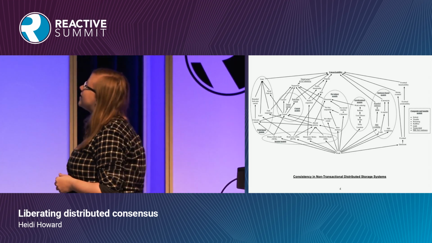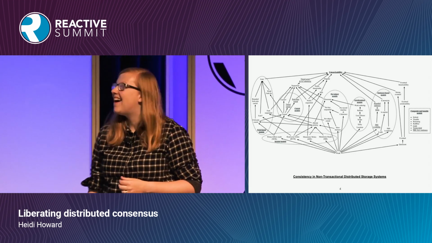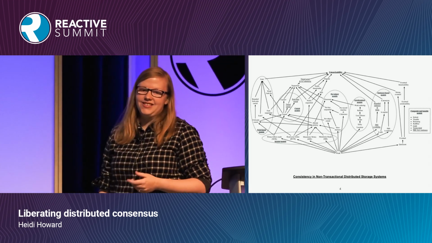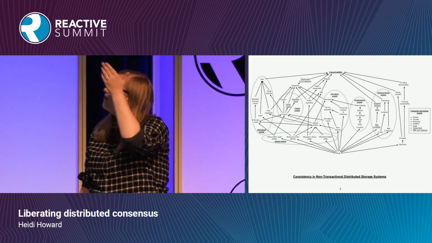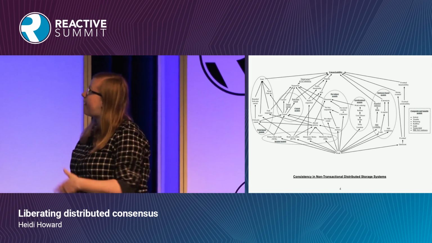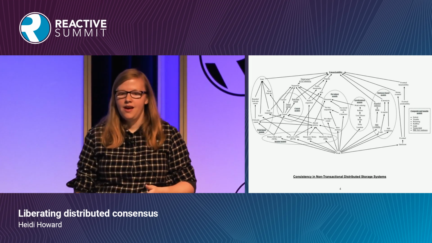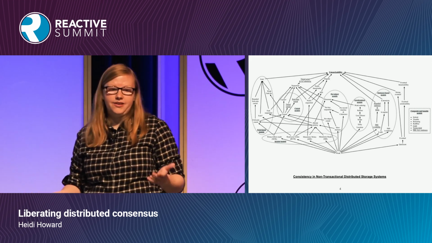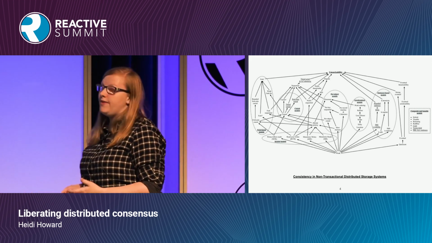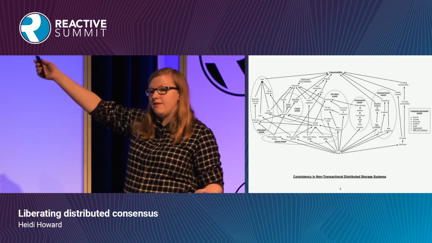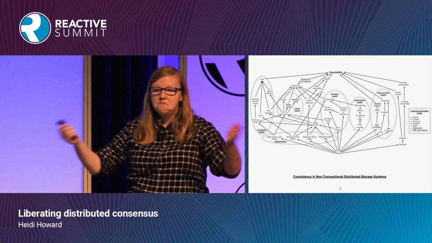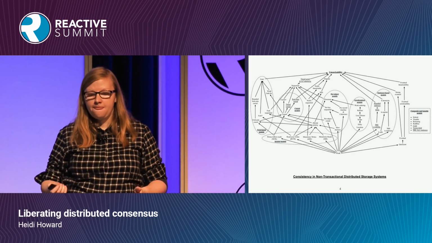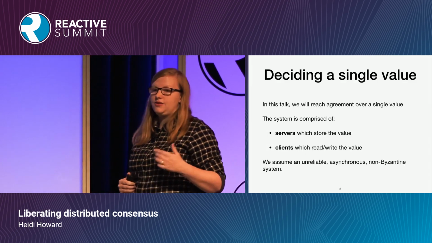So this gives my students nightmares. This is what it looks like in reality. This is the different layers of consistency that are available, and the effort here has been to systemize them. And this is complicated. This is difficult stuff. It would be great if we could just have that linearizability thing at the top, and we could just assume we have strong consistency and move on with things. And that's what we're going to be looking at in this talk.